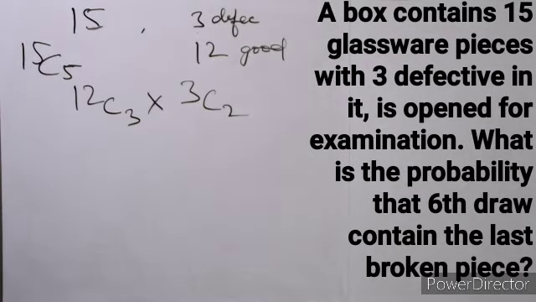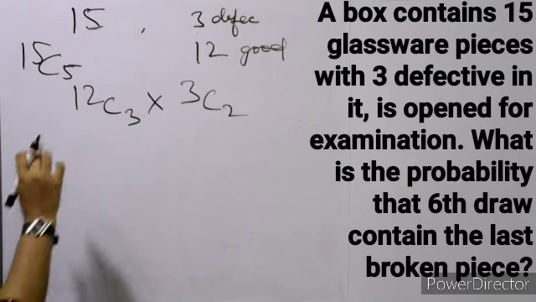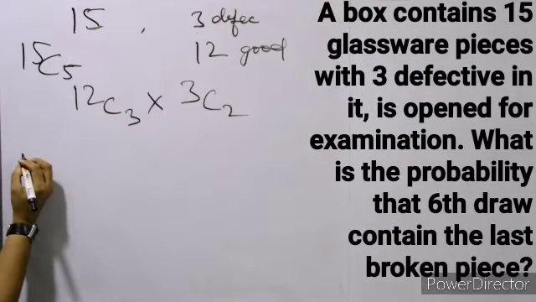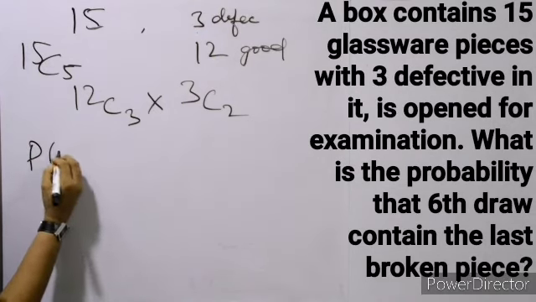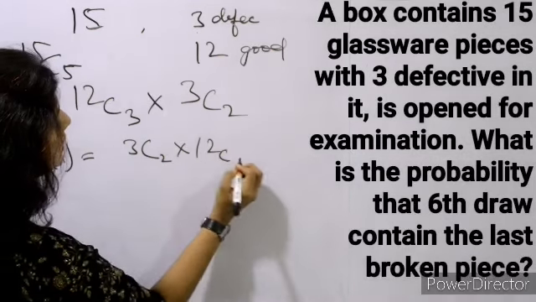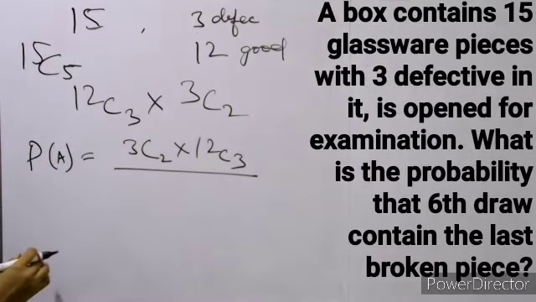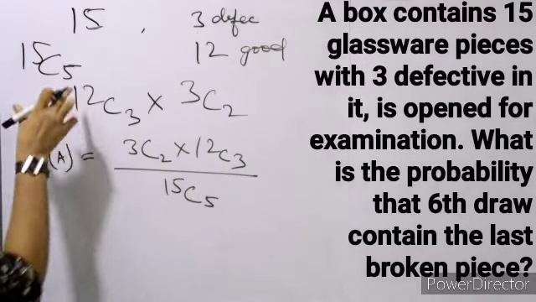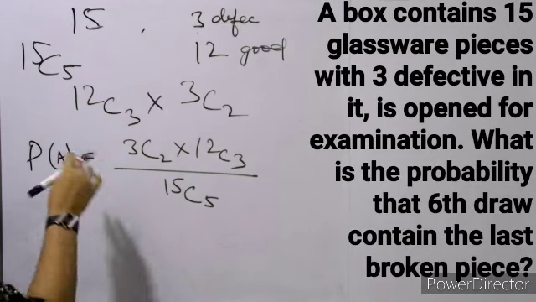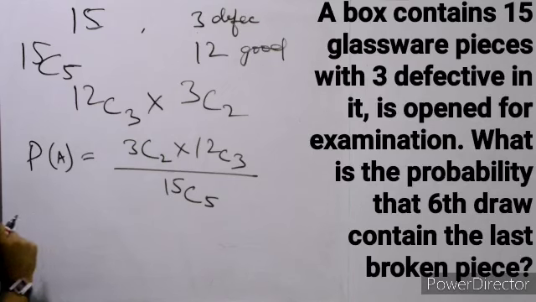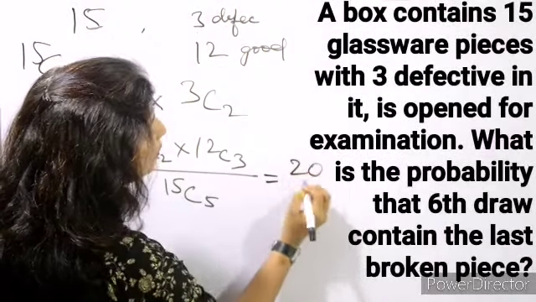ठीक है. Now what is the probability of getting this 3 good pieces and 2 broken pieces? इसके probability क्या होंगी? तो total probability will be 3C2 into 12C3 divided by total. Total क्या है? 15C5. 15 में से जो 5 पहले निकाला है 6th के पहले, इसमें 3 अच्छे pieces and 2 broken pieces हैं, total 5 निकाला, right? So it will be equal to 20 upon 91.